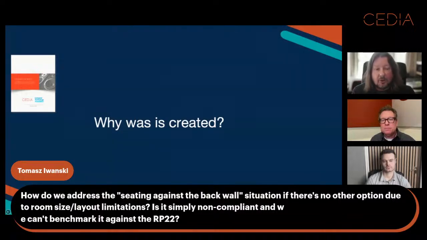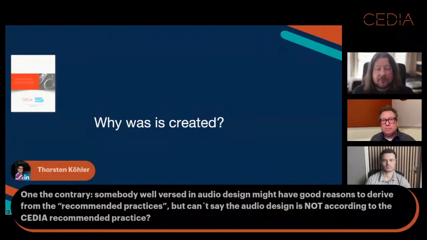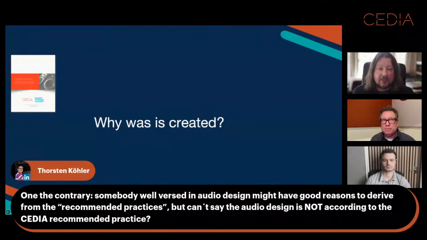If that's the only row of seating in the room, then yeah, you're not going to hit a level. If that's just the back row, but there's a row in front of it that's a lot further away, then that back row might not even hit level 1, but you might find that that front row could hit level 3. And quickly to answer Torsten's query, what we're suggesting with the performance levels isn't how to do it; it's what you need to achieve.